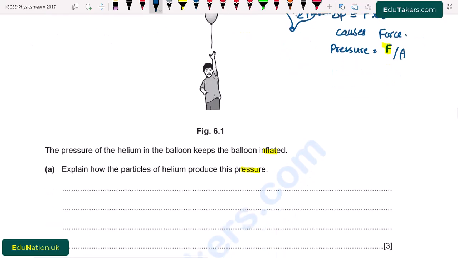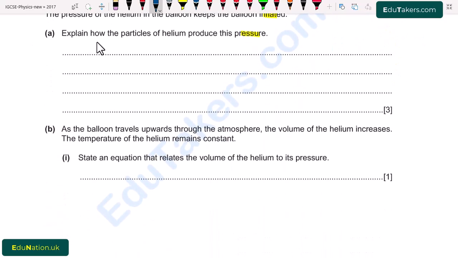So I write here, the molecules of gas collide with each other and also with the walls of balloon.